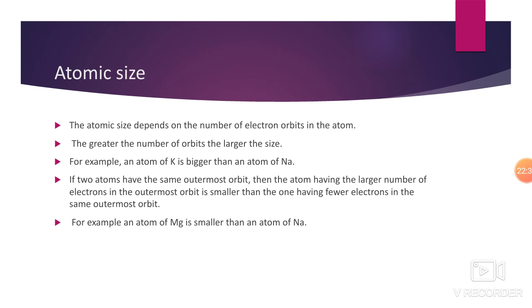Why? Because their number of orbits is the same, but magnesium has more electrons in its outermost orbit, and sodium has comparatively fewer electrons in its outermost shell. That's why magnesium is smaller.